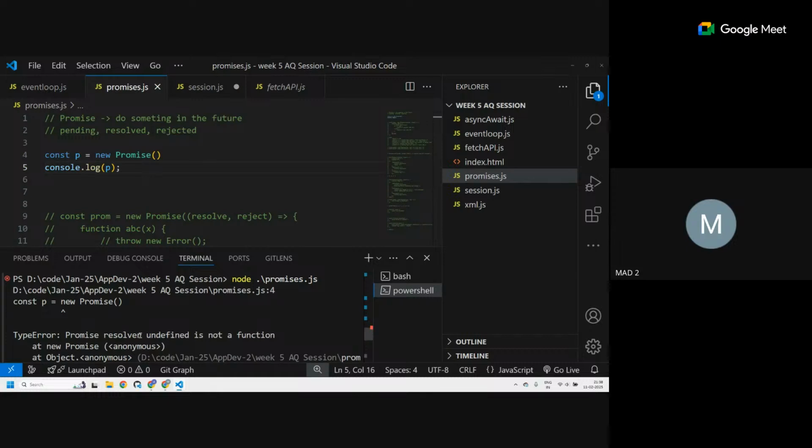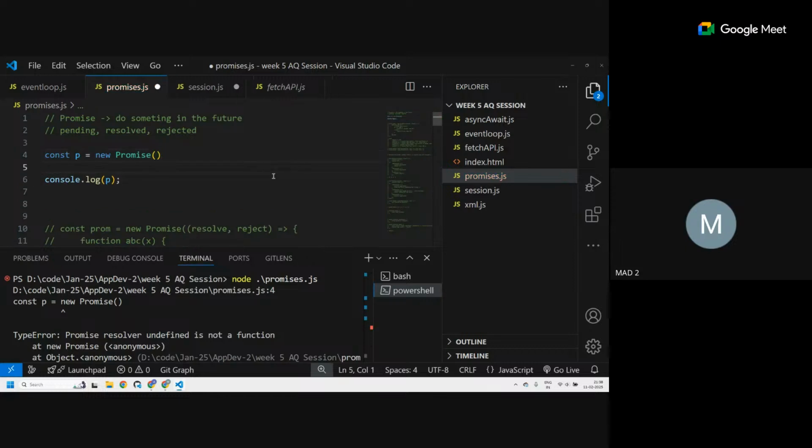Okay, so right now it's saying it's an error. It's not a function. So let's do something else. Let me define the promise itself. So there's a new promise. That's how I create a new promise.